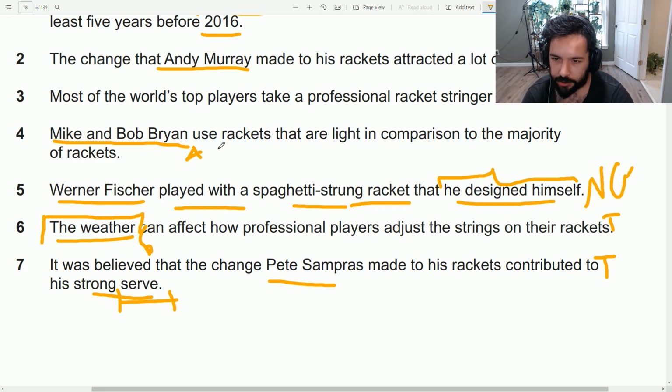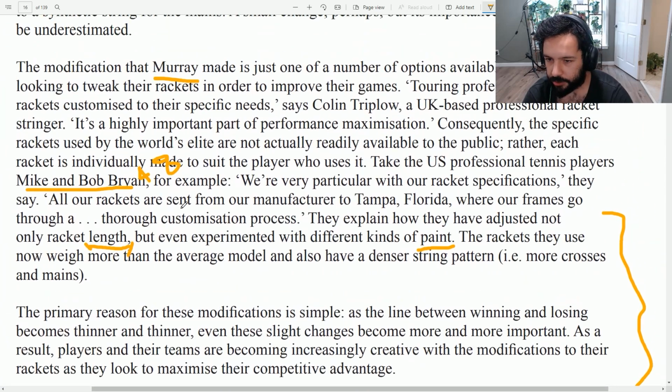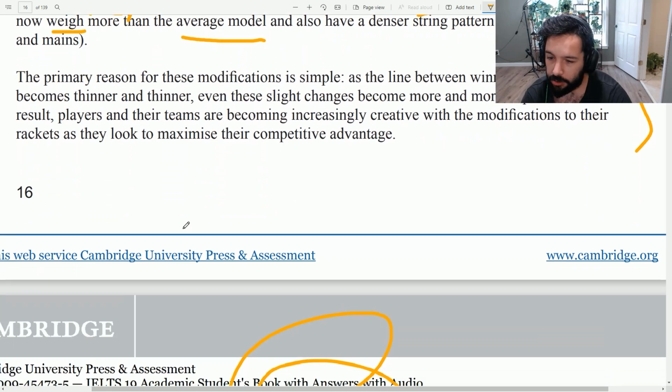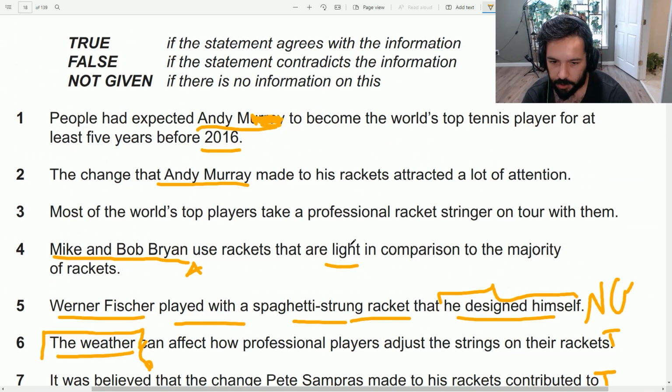Mike and Bob Bryan use rackets that are light in comparison to the majority of rackets. So Mike and Bob Bryan's rackets are lighter than everyone else's. Now, I remember we talked about these two guys here, and they have adjusted the length and the paint, and the rackets they use now weigh more than the average model and also have a denser string pattern. Okay, so it weighs more. In here it says they are lighter. No, they are heavier, which means this is false.